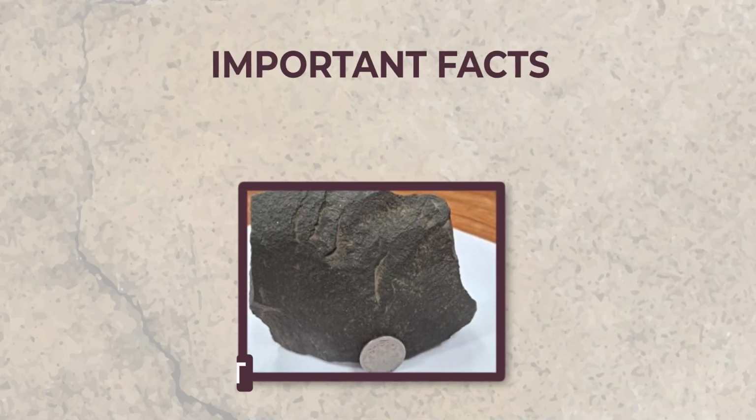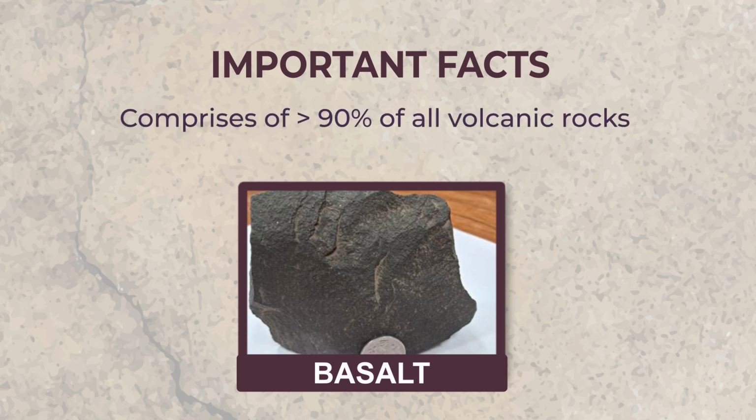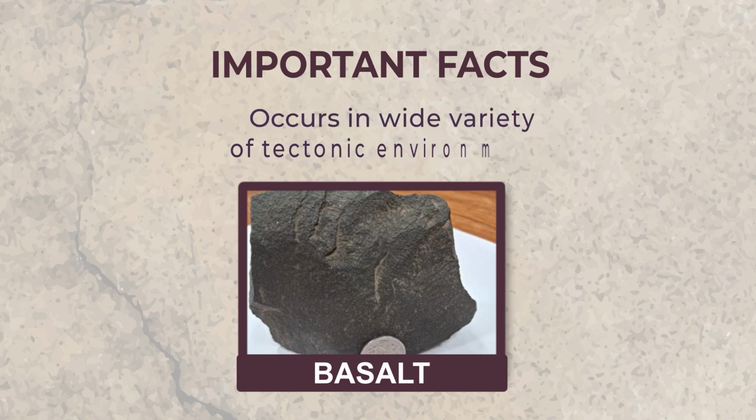Some of the important facts. Basalt is the most abundant volcanic rock on the earth. It forms at the ocean floor as well as in the continent. It comprises more than 90% of all volcanic rocks. Much of the ocean floor is made up of basalt, and it occurs in a variety of tectonic environments. Let's continue with the important facts.